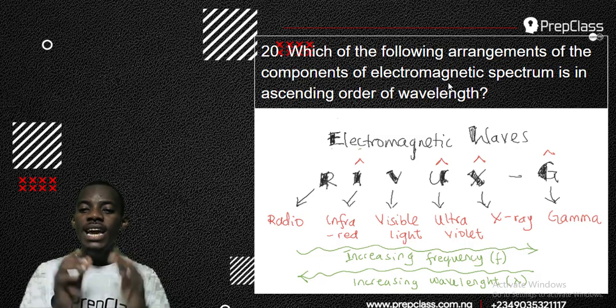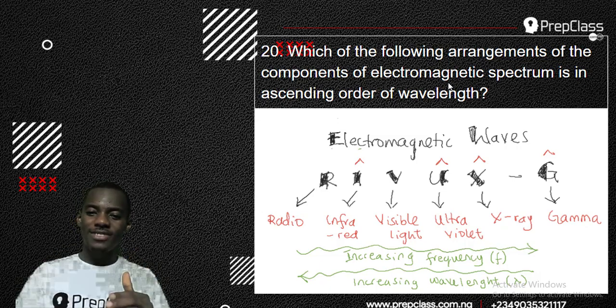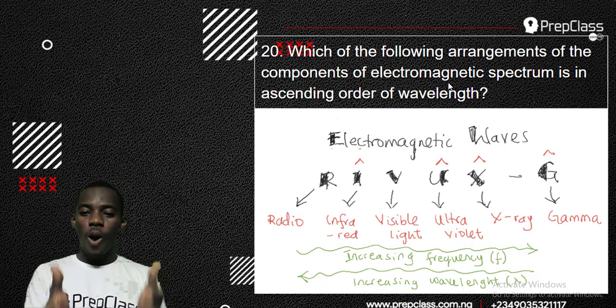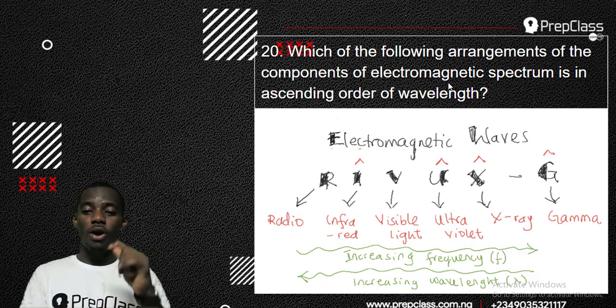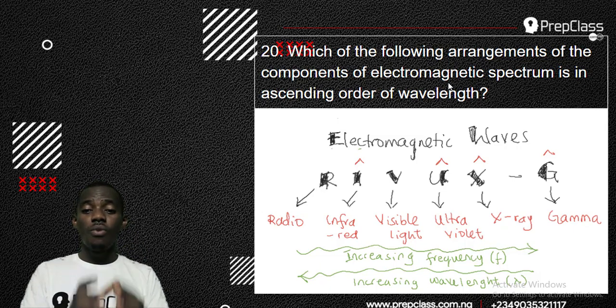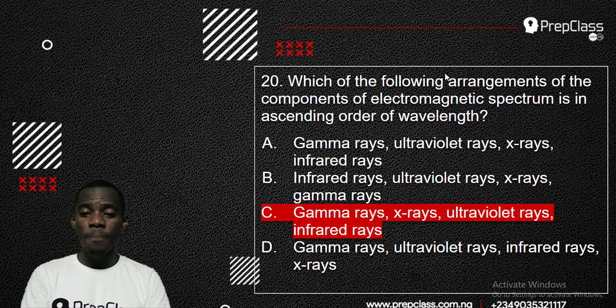Ascending means from the lowest to the highest. So the lowest is gamma, followed by X-ray, followed by ultraviolet, and followed by infrared. Infrared has the longest wavelength in the list of options we have, making option C the correct answer.